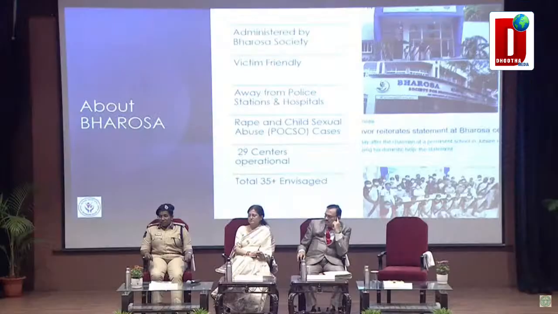One of its kind, a child-friendly court was established in Hyderabad city. It is a paperless center administered by the Bharosa Society, headed by the Women Safety Wing Additional DGP Madam, and child rape and child sexual abuse cases are taken up. Initially, it was opened in 2006 with one center, but in 2021, it was started in a massive way. By now, we have created about 29 centers across Telangana state, each district having one Bharosa center, and in tri-commissionerates, we are going to have 2-3 centers in each district, thereby going up to 35 centers.